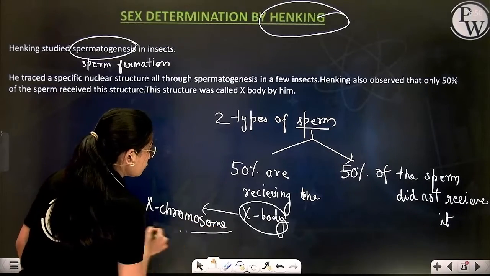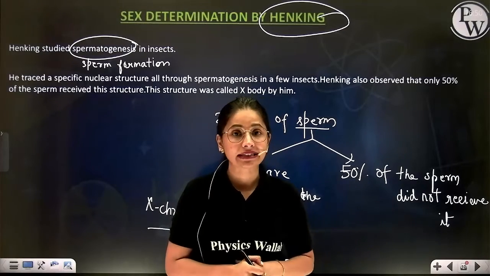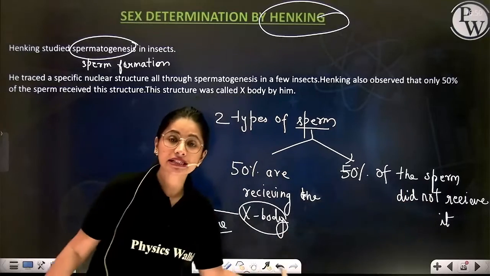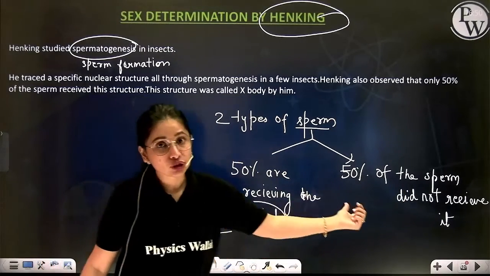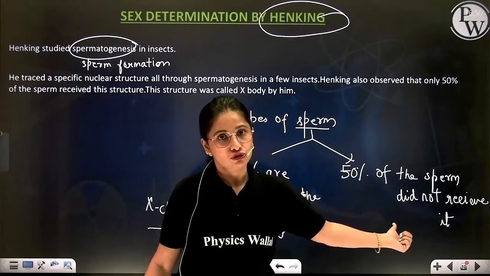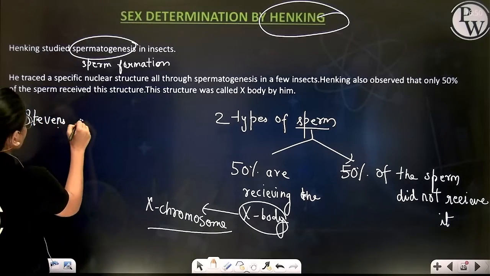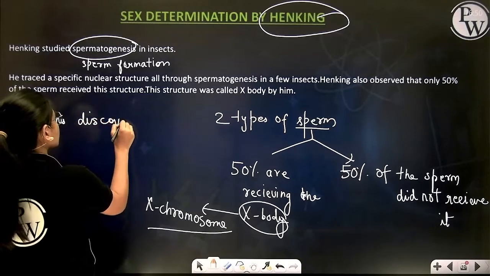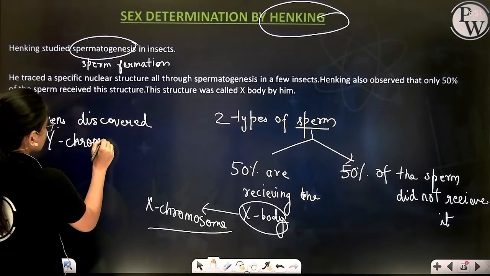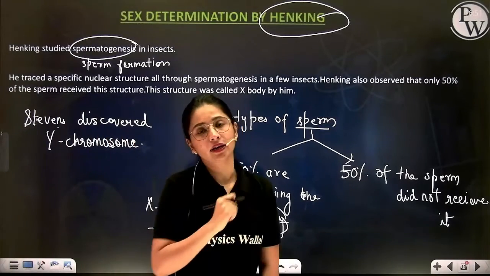So the X chromosome was basically decoded by Henking, and later on the scientist Stevens said that the remaining 50% of the sperm, which are not receiving the X chromosome, are receiving the second type of male chromosome called the Y chromosome. So Stevens discovered the Y chromosome.